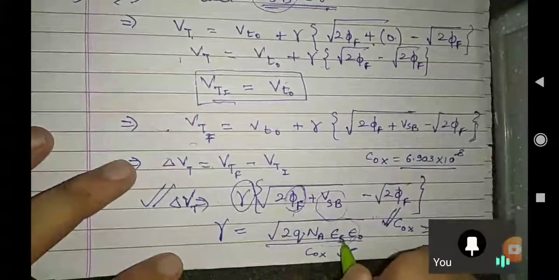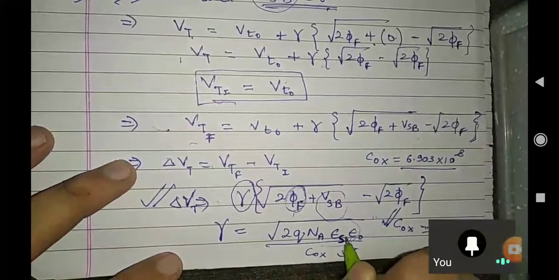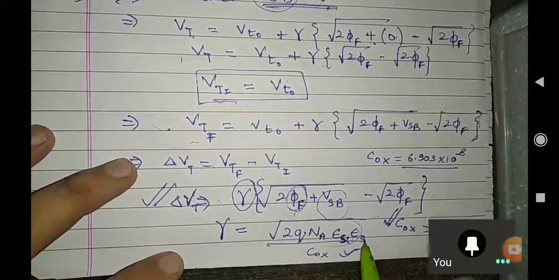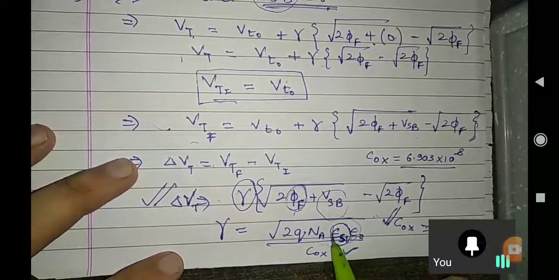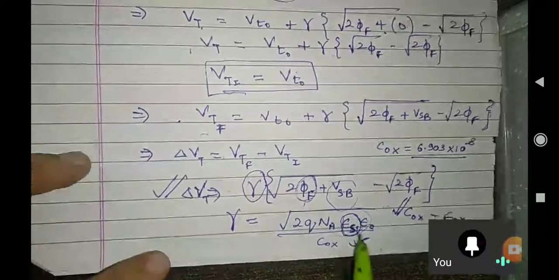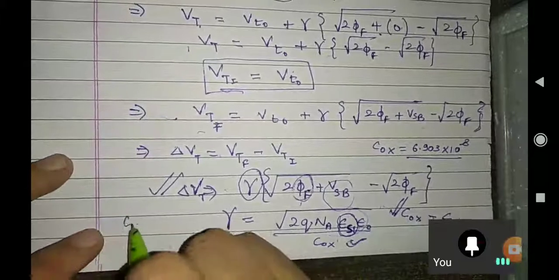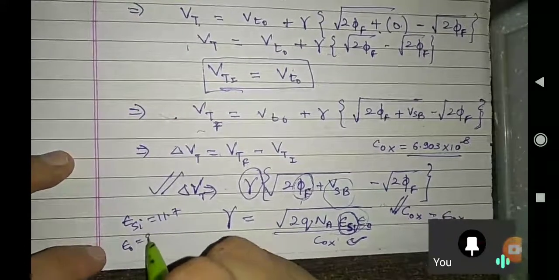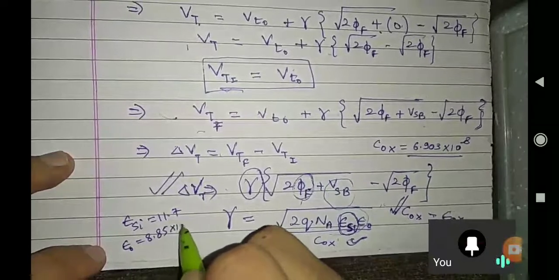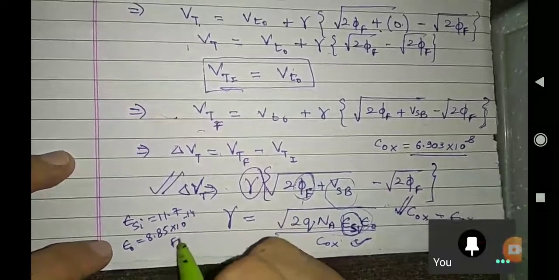See, I have written epsilon SI. This is epsilon SI. This is not epsilon naught. Epsilon SI is the epsilon for our silicon, which is 11.7. Don't make a mistake with this. Epsilon SI is 11.7, and epsilon naught you know very well, 8.85 into 10 to the power minus 14 if I am talking about F per centimeter.